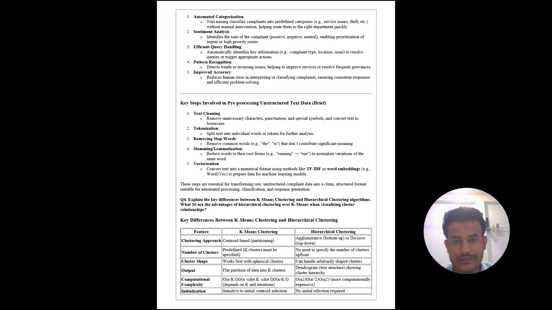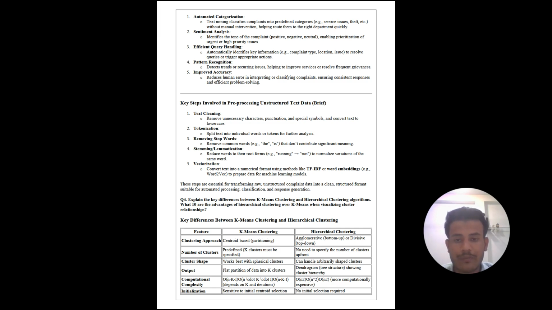Without manual intervention, it helps route them to the right department quickly. Step 2 is sentiment analysis. It identifies the tone of the complaint, positive, negative, neutral, enabling prioritization of urgent or high priority issues. Third is efficient query handling. It automatically identifies key information, example complaint type, location, issue, to resolve queries or trigger appropriate action. Fourth is pattern recognition. It detects trends or recurring issues, helping to improve services or resolve frequent grievances. Fifth is improved accuracy. It reduces human error in interpreting or classifying complaints, ensuring consistent responses and efficient problem solving.